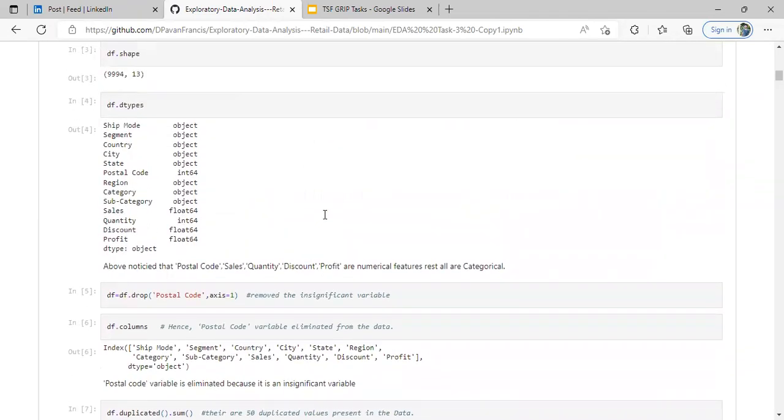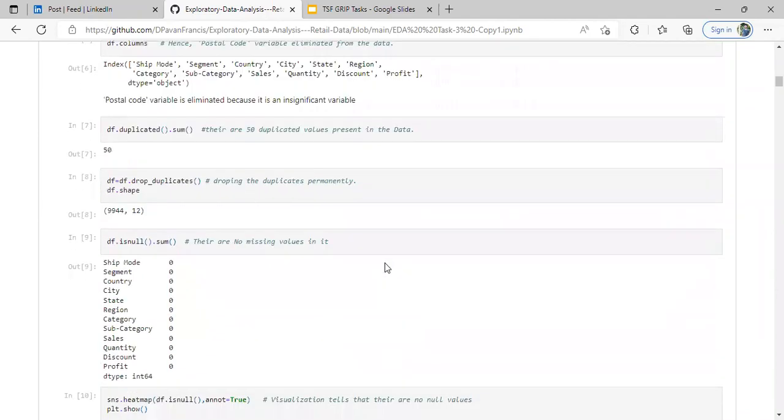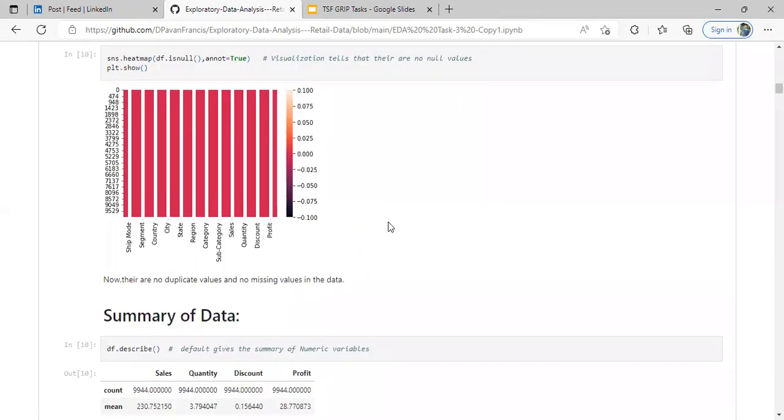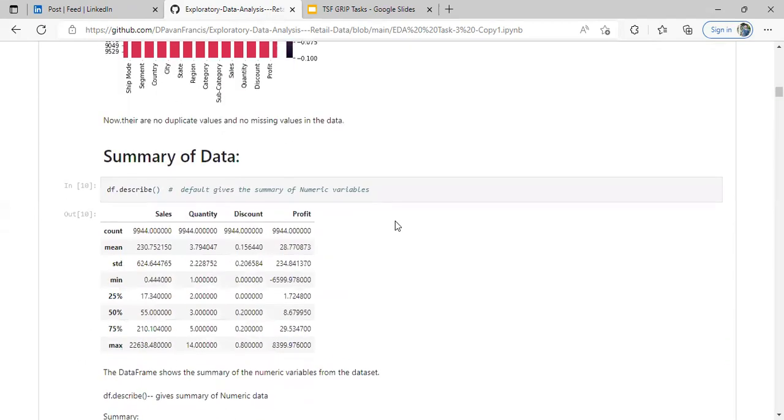Because of some insignificant variables, we dropped them. We checked duplicates and null values. After clearing them, we visualized it, so it clearly concludes that there are no null values.